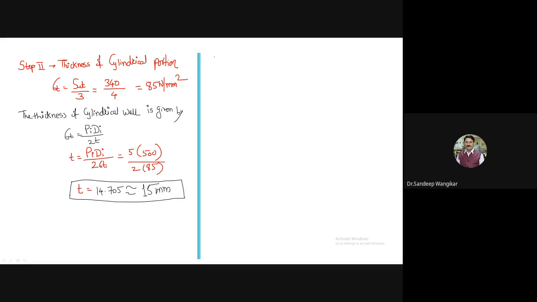Now, step number 3. Last formula we will use. Step number 3, thickness for hemispherical ends. So last point, thickness of hemispherical end.